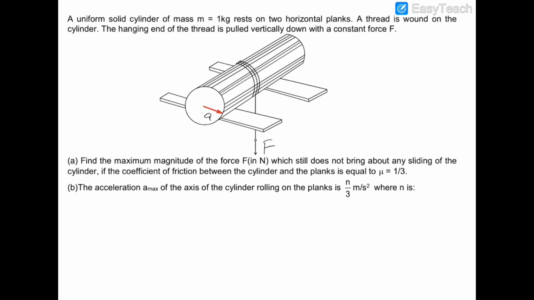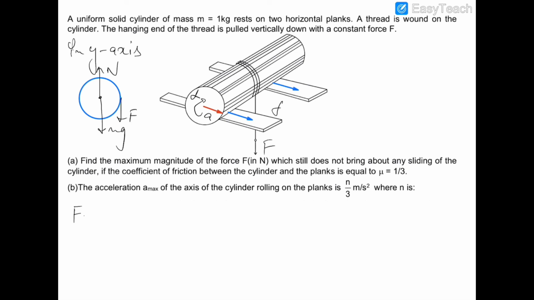in this direction, and this a is the maximum acceleration, and its angular acceleration is alpha, which is also the maximum. Now the friction acting on this cylinder would be like that. So let's suppose that the total friction is F, and the normal reaction would be acting in the upward direction and mg would be acting in the downward direction. So in the y-axis, if I draw the free body diagram of the cylinder and show you the cross-section view, then this will be mg, this will be F, and this will be the normal reaction.